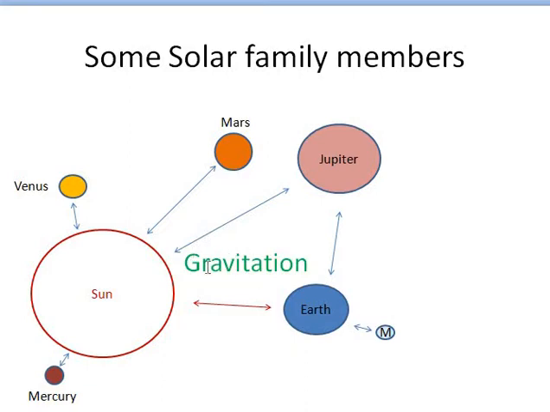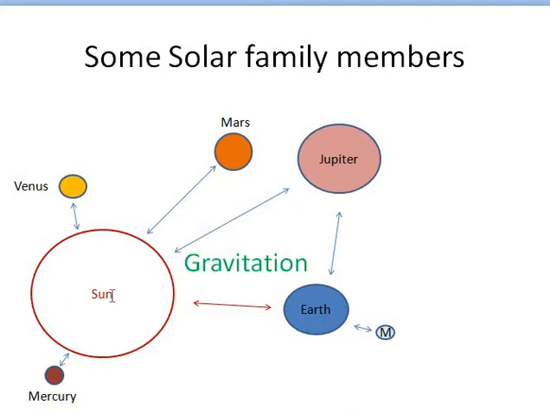And what is gravitation? It is a mutual force of attraction between these objects: Sun and Mars, Sun and Venus, Mercury and Sun, Earth and Sun, and similarly the mutual force of attraction exists between Earth and Jupiter and other planets too.